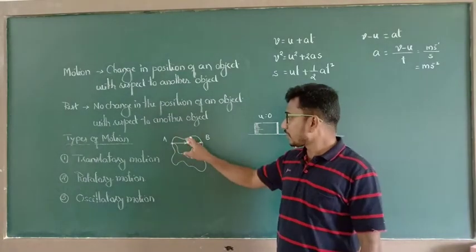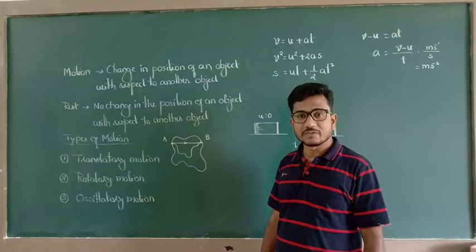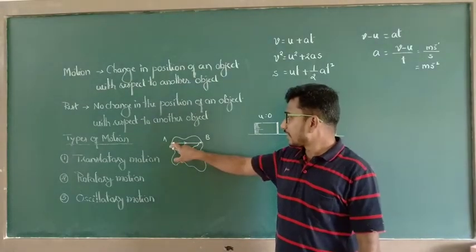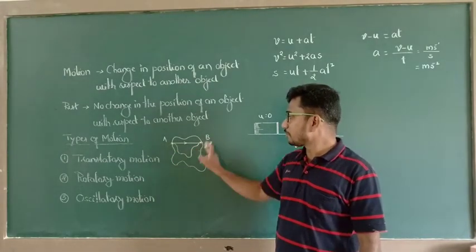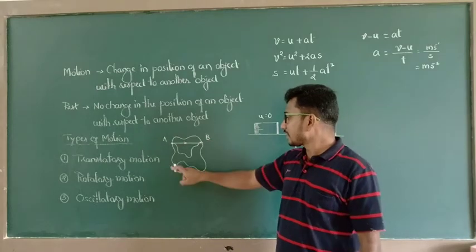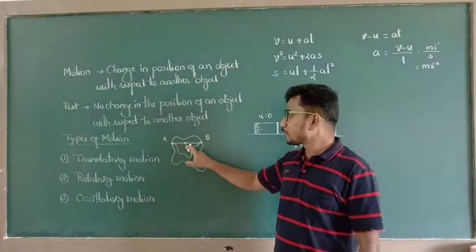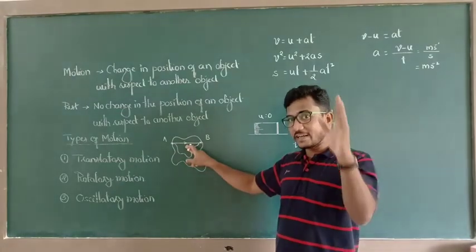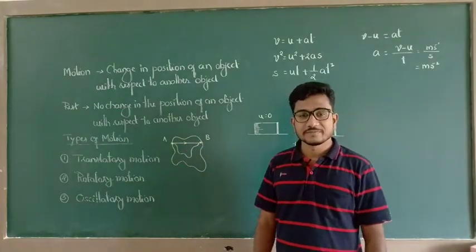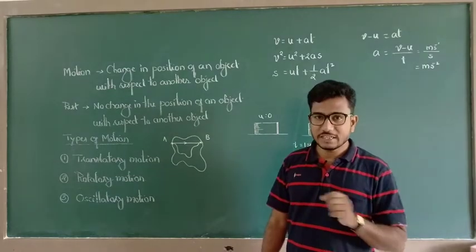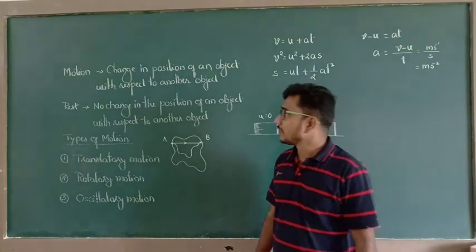There is no particular direction while traveling from A to B along this path. When we are going to travel, we should maintain a particular direction. So that is said to be the displacement of an object.